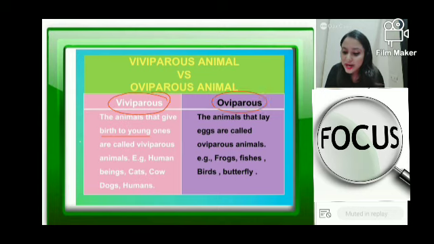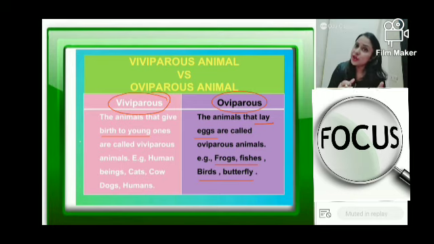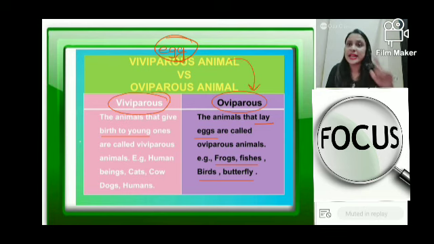And oviparous organisms are the organisms that lay eggs. अब lay eggs कौन करेगा? Fish, frog, birds, everything, they are going to lay eggs. So they will come under oviparous organisms. This has got nothing to do with fertilization, mind you. Fertilization internal, external कुछ भी हो सकता है. But yes, oviparous and viviparous is just on the basis of whether they lay eggs or not. So if they lay eggs, they are oviparous. If they don't lay eggs, they give birth to the babies, they are viviparous. That's how you differentiate, right?